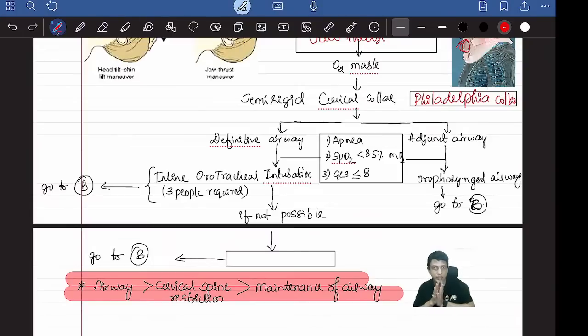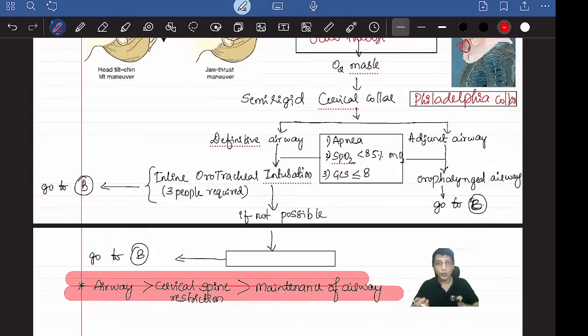You put an adjunct airway when there is no apnea. Apnea means cessation of breathing. Or saturation is more than 85%, or GCS, Glasgow Coma Scale, is more than 8. If the patient is unconscious, that is GCS is less than 8, or saturation even after giving oxygen is less than 85%, or the patient is having apnea, then you have to do intubation in the form of a definitive airway.